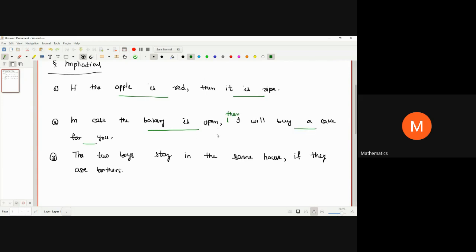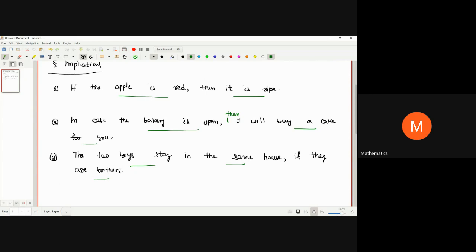And the third statement also contains two statements, that is, the two boys stay in the same house if they are brothers. So each of these three statements involves two statements at a time, and moreover each statement is implying the other statement.